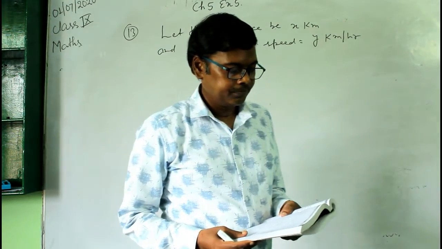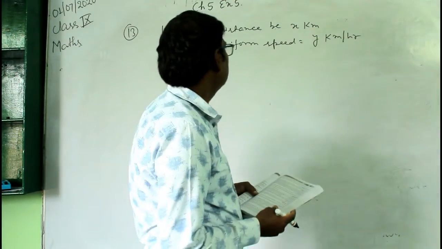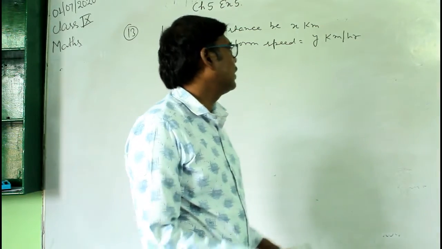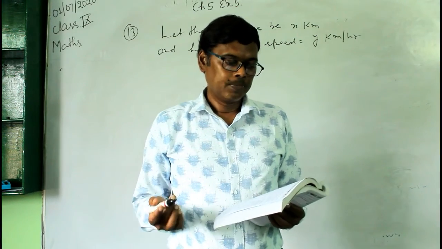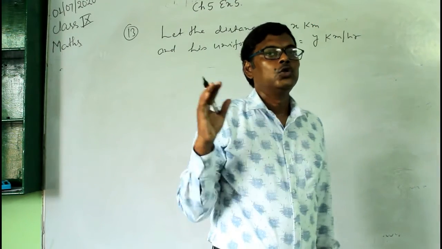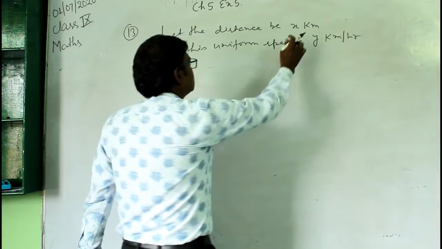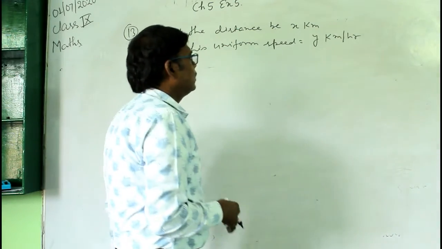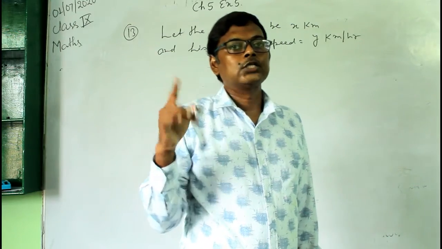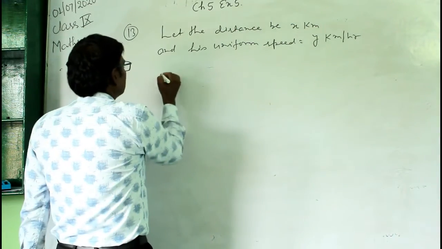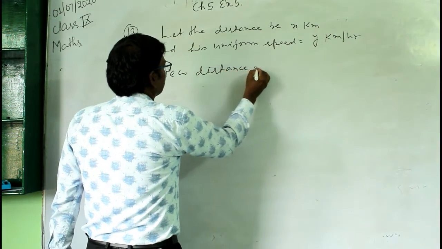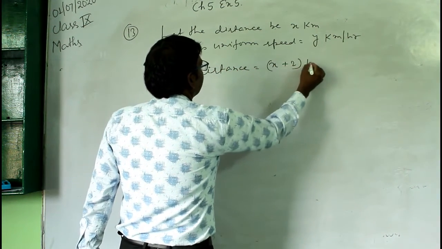So here I have supposed the distance to be x km and the uniform speed is y km per hour. Now in the next condition you are given that if the distance is 2 km more, like here the distance is x kilometer, then in the next condition the distance will be x plus 2 km. Okay, new distance equal to x plus 2 km.